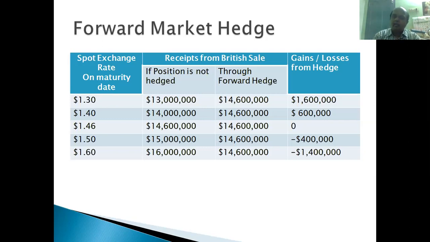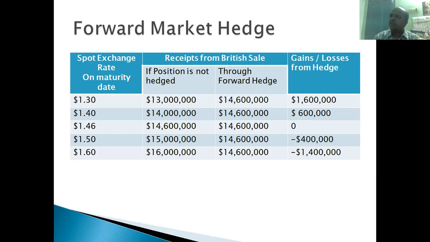It is divided into two columns, two situations actually. If the forward contract is not made, if the hedge is not created, what is the amount supposed to be? They will be converting the amount in the spot market at $1.30 per pound, so 10 million pounds will pay them $13 million. But they have created this forward contract. Because of it, what is the exchange rate? $1.46 per pound. That is the contract between Bank of America and Boeing Corporation.